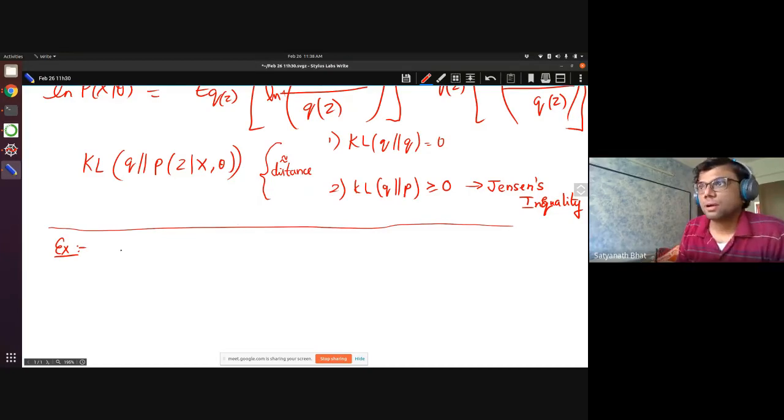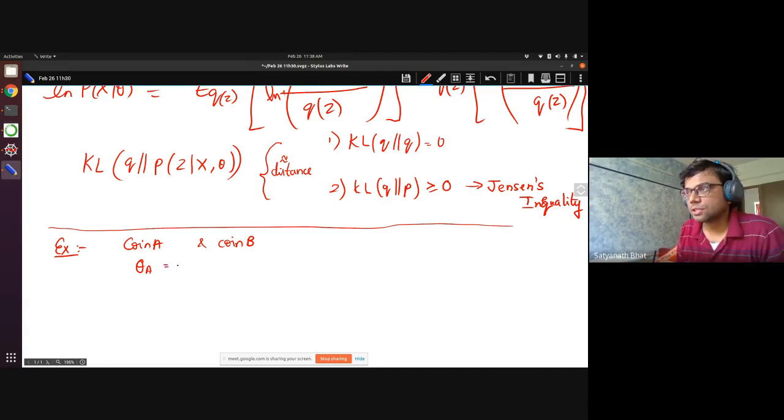So now what you have is two coins. Okay, so there is coin A and there is coin B. Coin A has unknown bias theta A. For example, this could be something like 0.8. Coin B has an unknown bias which is equal to 0.4. Of course, this is unknown.